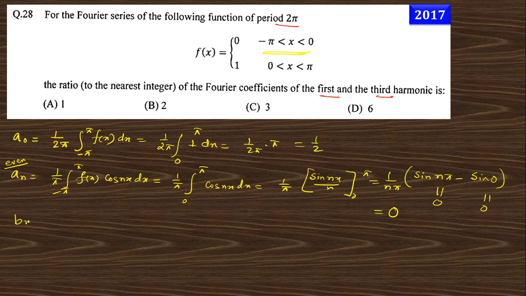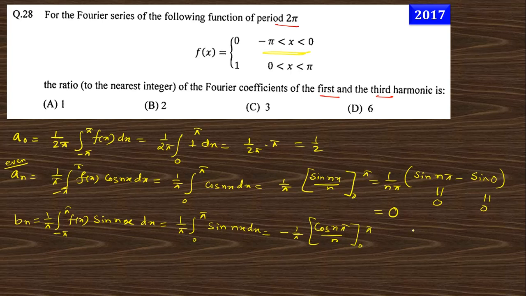And if I want to find the bn, this is 1 by pi, integral from minus pi to plus pi of f(x) sin nx dx. So this is 1 by pi, integral from 0 to pi, where f(x) is 1, of sin nx dx. If we integrate, we get minus 1 by pi, cos nx by n, from 0 to pi.